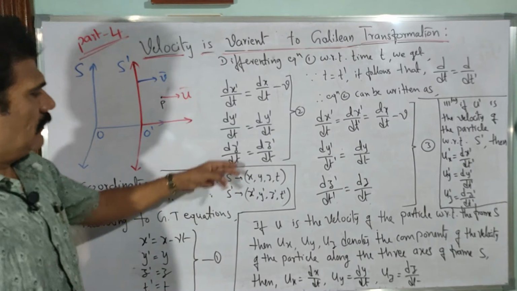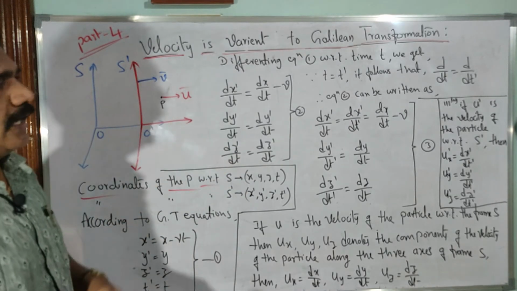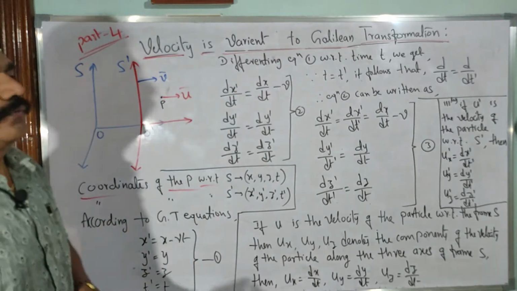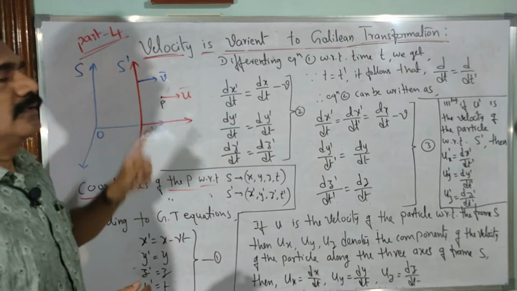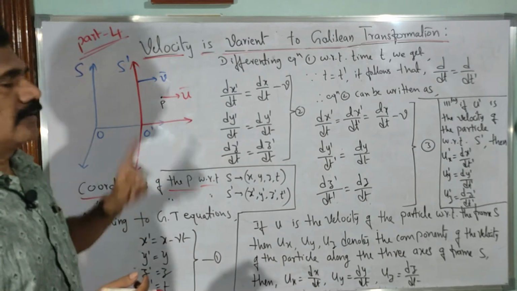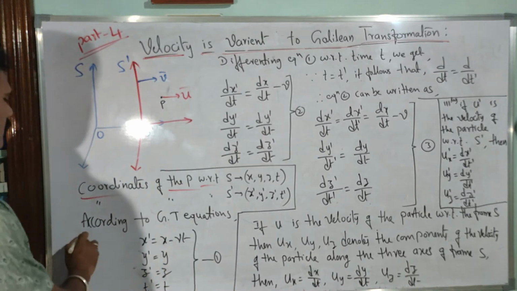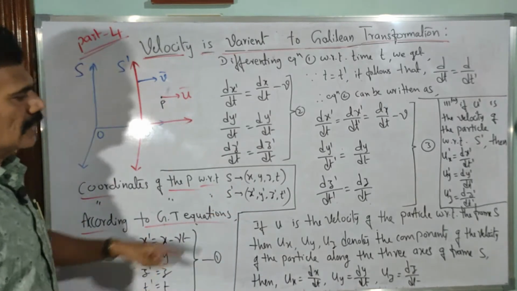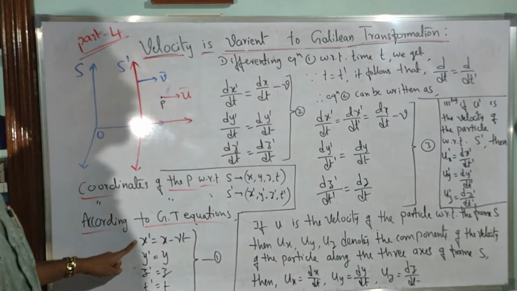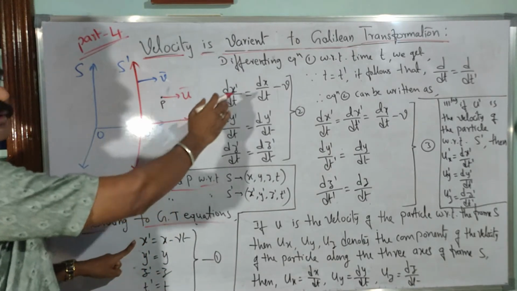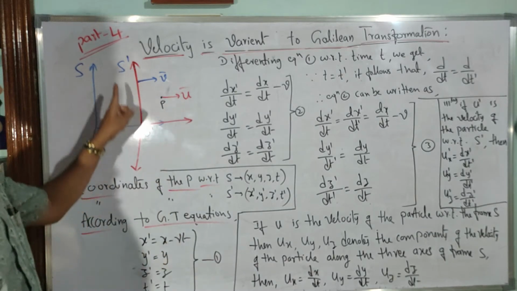Now using these coordinates measured with respect to the two frames of reference, and with the help of Galilean transformations, we have to prove that the velocity of a particle is different for different moving frames of reference. So according to the Galilean transformation equations, what is the relation between these coordinates? As the frame S dash is moving along the x axis, x dash is equal to x minus v into t, where v is the velocity of the moving frame.